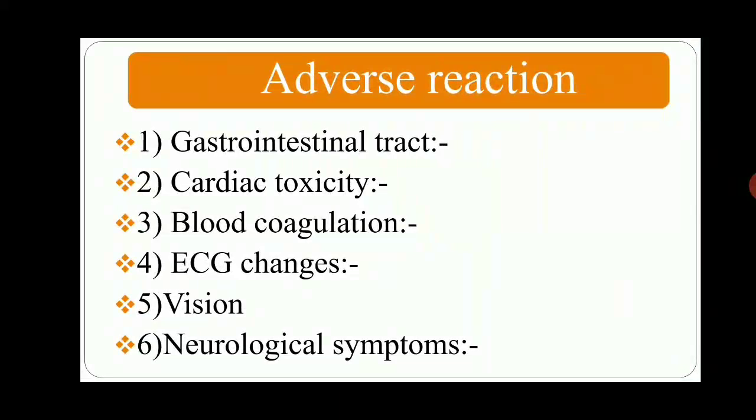Digitalis, its effect on the gastrointestinal tract: it produces nausea, vomiting and diarrhea on both oral and parenteral administration. This is due to irritation of the GIT tract and stimulation of the chemoreceptor trigger zone. Then cardiac toxicity. Digitalis produces all types of cardiac arrhythmias like atrial tachycardia, atrial flutter or atrial fibrillation,